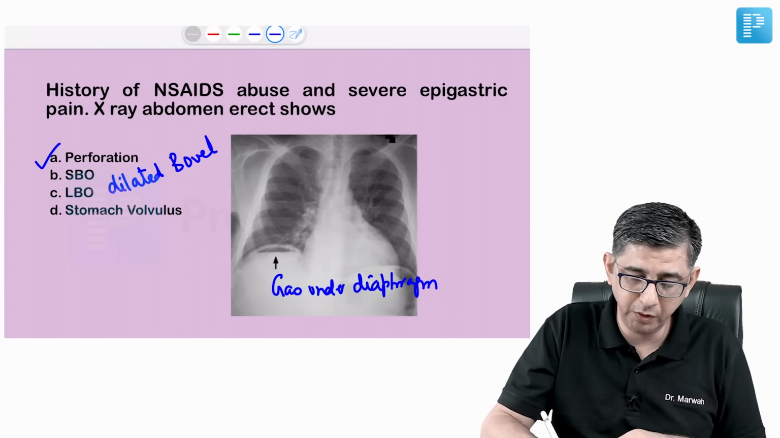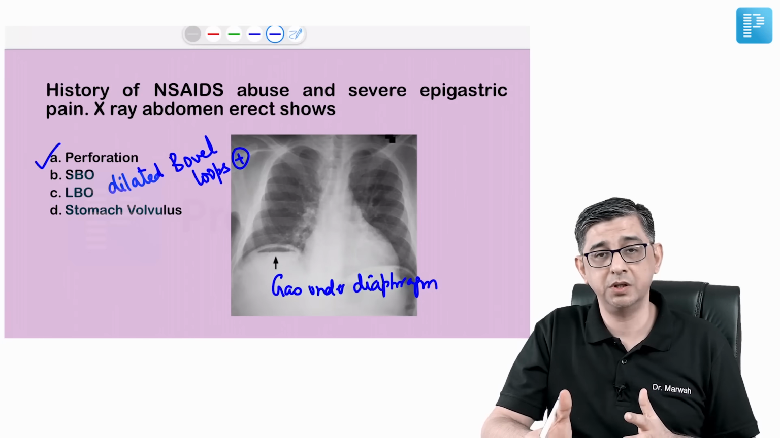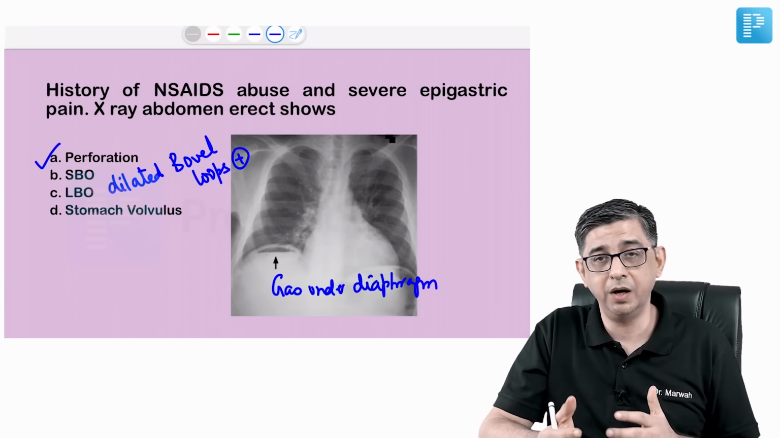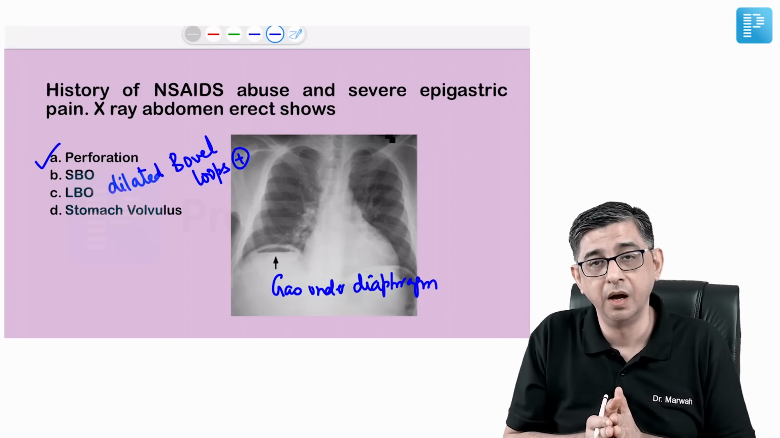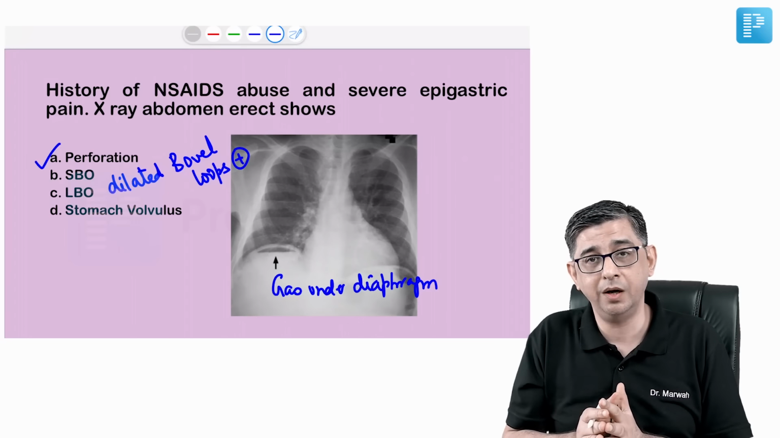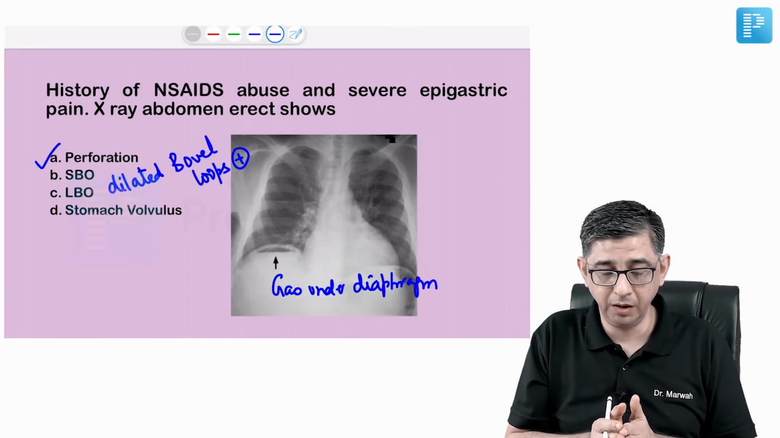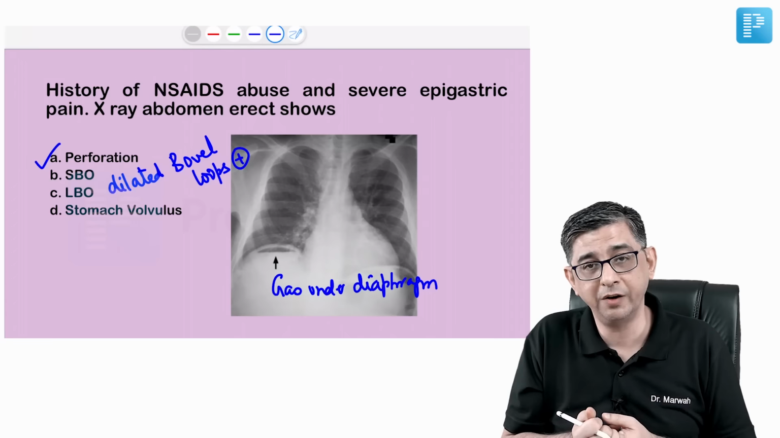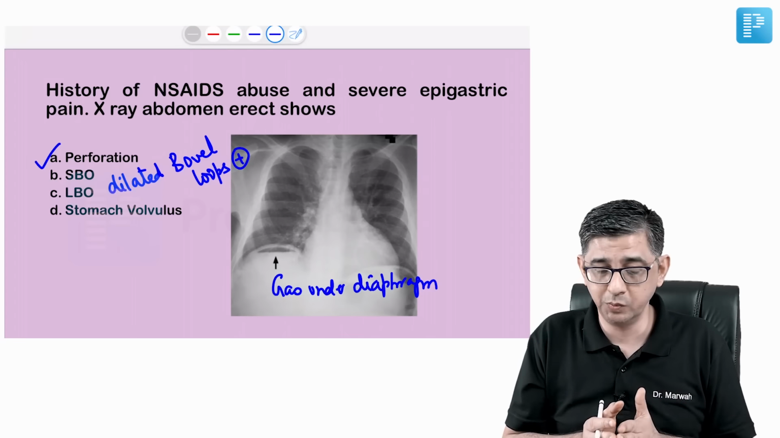You can differentiate between small and large bowel obstruction by checking the size of the bowel loops. Small bowel obstruction will have that classical stepladder pattern. The bowel loops would be central, and in large bowel obstruction, haustrations of the bowel can be seen and the bowel loops would be peripherally located. Stomach volvulus, again, the stomach would be folded on its own axis, though for stomach volvulus, I would say that a CT abdomen will be much more reliable.